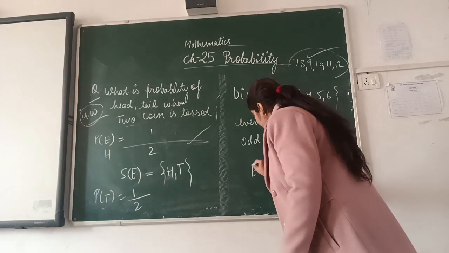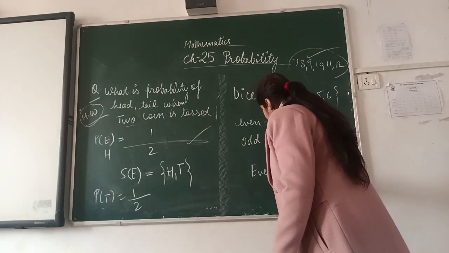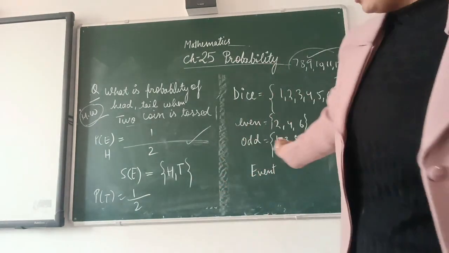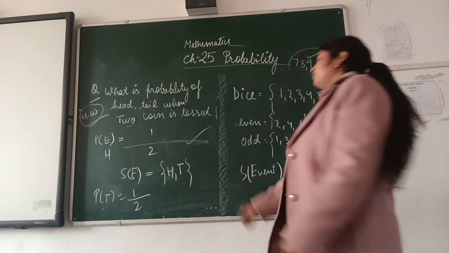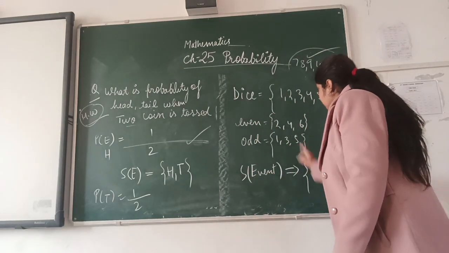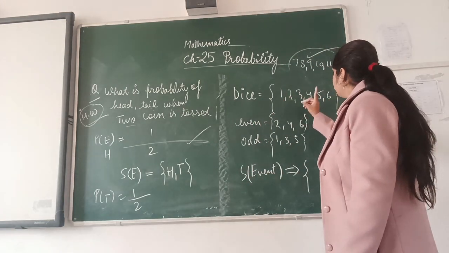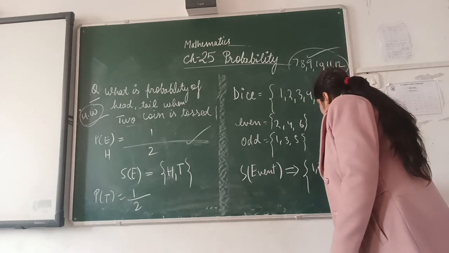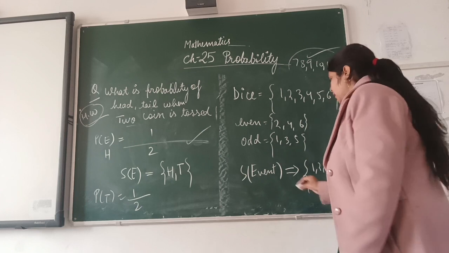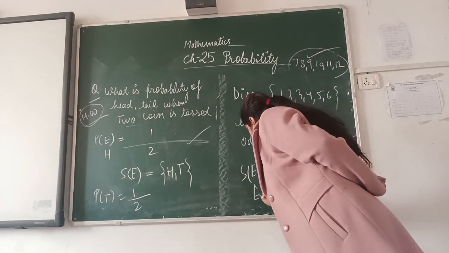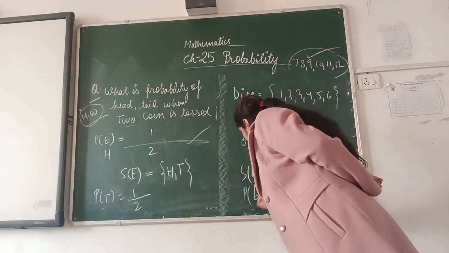Simple. Before writing this, the very first thing, we need to write down the sample space. The sample space is 1, 2, 3, 4, 5, 6. Now we want to find out even. What is the probability of even?